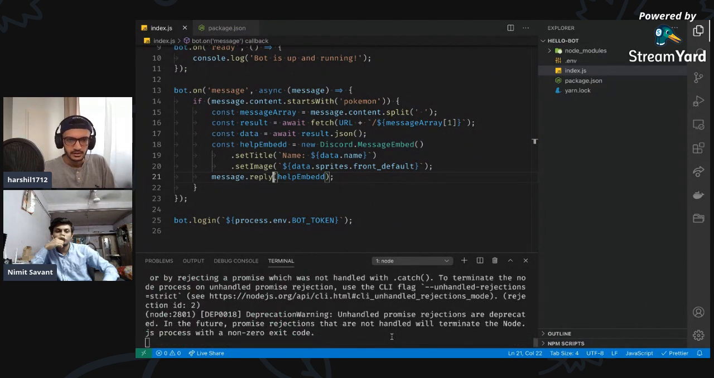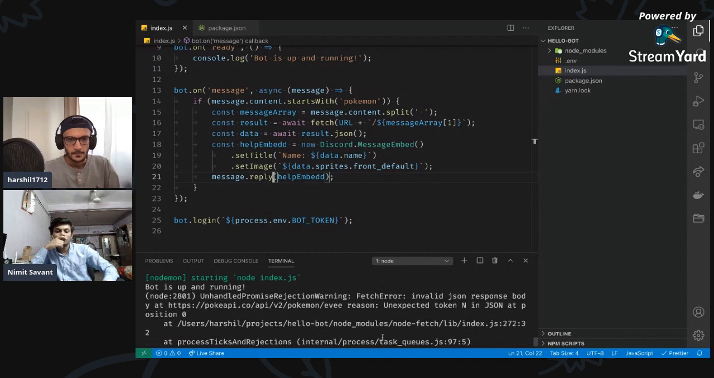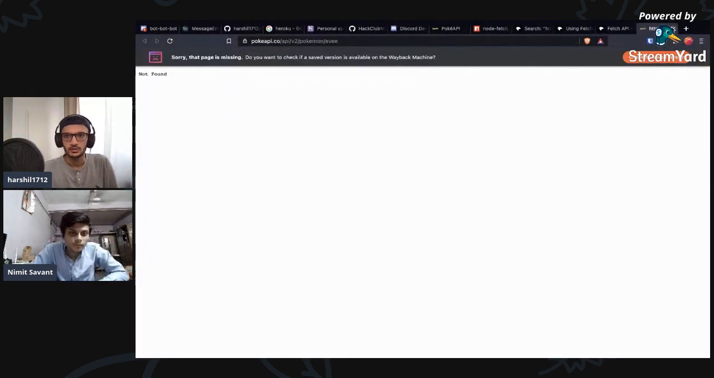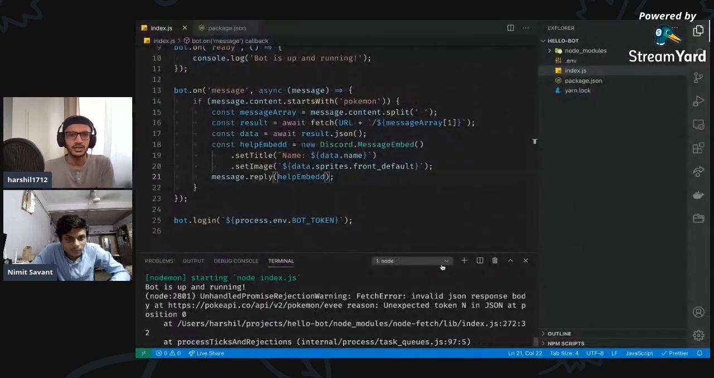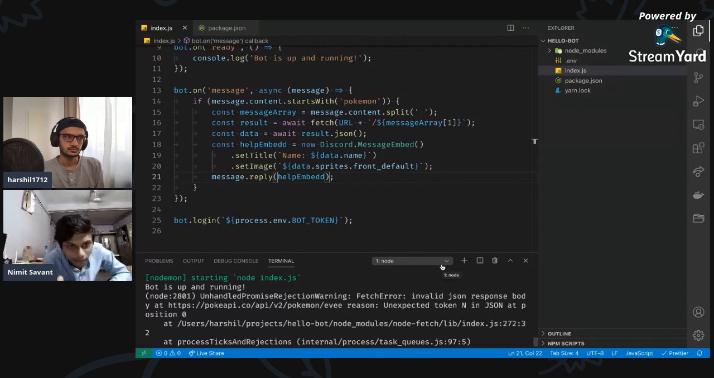Fetch error animation, invalid JSON response body. Okay. So I think it's because the spelling of EV is wrong. Yeah, not found. So we need to have an error handler as well, but I don't want to get into that for now. So let's just skip it. If we want a quick error handler, we can just return if data dot sprites dot front dot default is null, so it won't give us any error. But that's okay. I don't want to get into that right now.